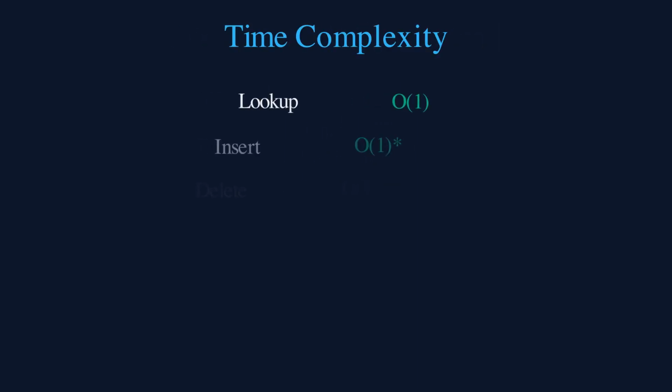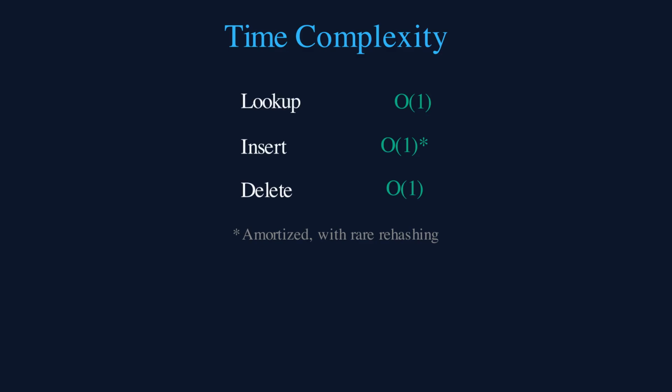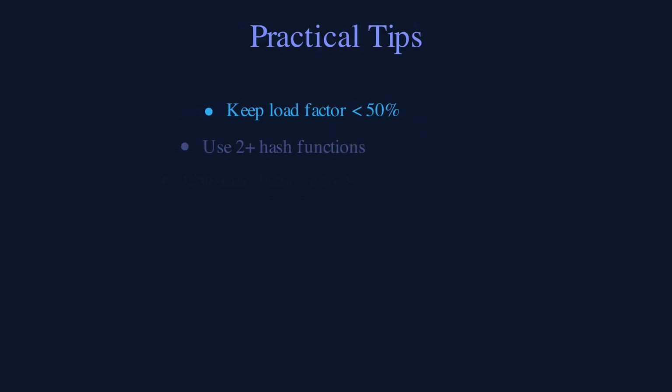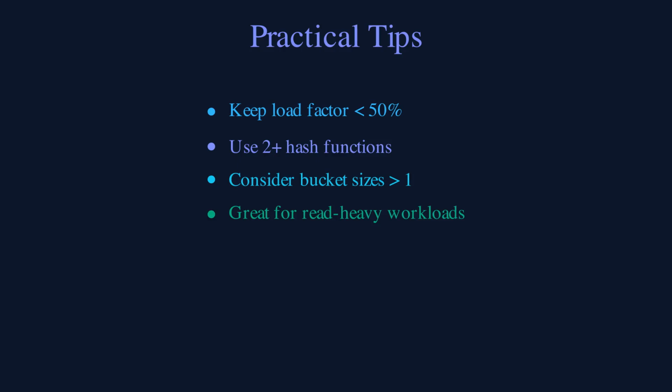Let's analyze the complexity. Lookups and deletions are always O(1). Insertions are O(1) amortized with rare rehashing operations. In practice, cuckoo hashing works best with a load factor below 50%. Higher loads increase cycle probability and rehashing frequency.